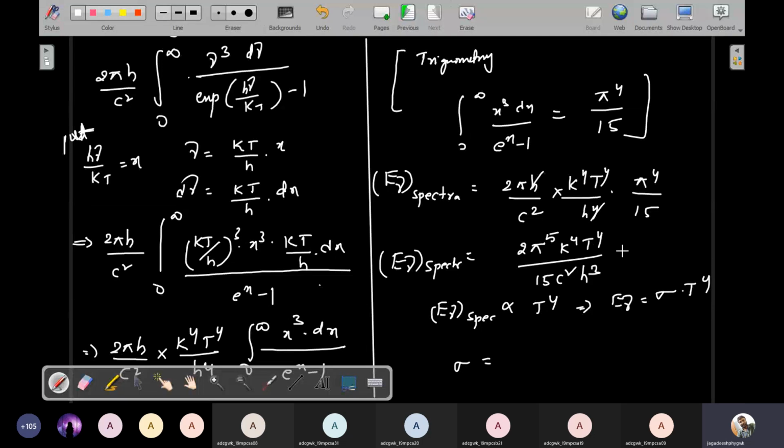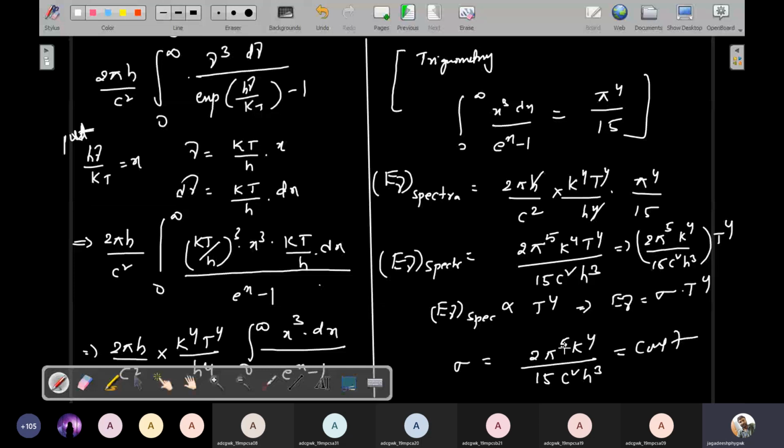If you write this equation, it is 2 pi power 5 k power 4 divided by 15 c square h cube into T power 4. Comparing these two equations, you get sigma equal to 2 pi power 5 k power 4 divided by 15 c square h cube. This is a constant, and it is called Stefan's constant.